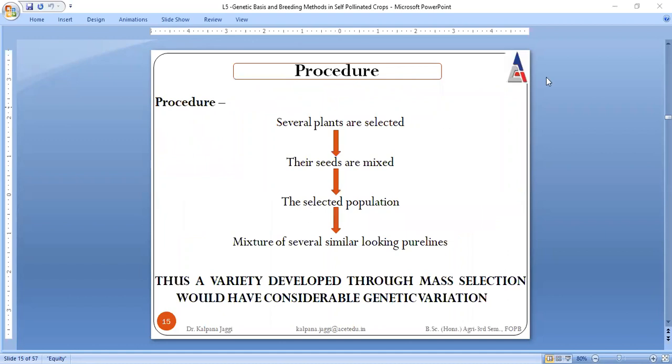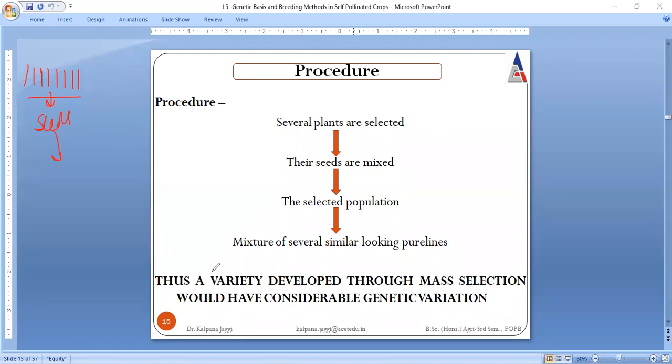So here is the procedure I have already told you. Several plants are selected. These all lines should be of the same height. Their seeds are mixed, and the selected population will be a mixture of similar looking pure lines.